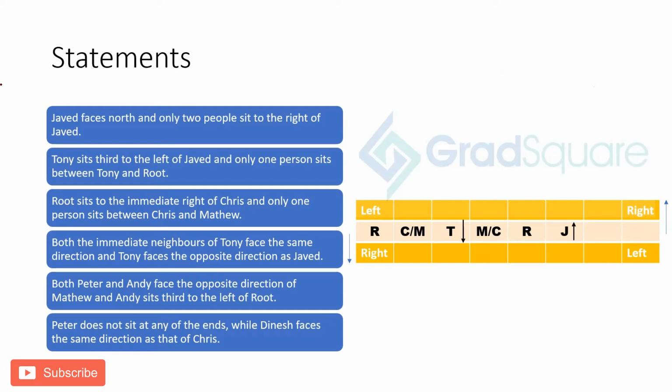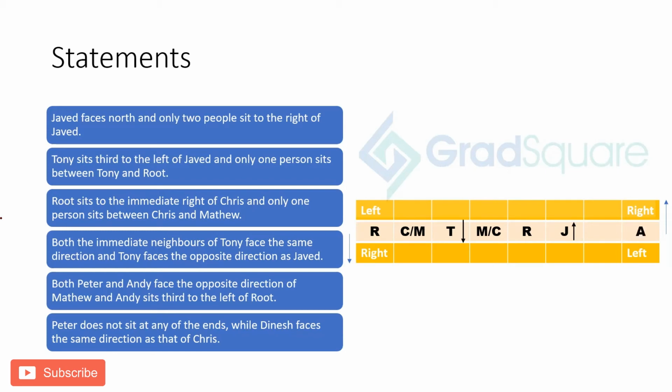Now see, third to the left of Root, if I'm going to take this case and assume that Root is looking downward, third to the left will be 1, 2, and 3, and that will be the place where Matthew is sitting. So that is not possible, correct? If I'm taking Root to be here, and we say Andy is sitting third to the left of Root, this side it is not possible because we'll have 1, 2, 3 here. You'll again have Matthew sitting here, so that's not possible. So definitely Andy is going to sit on this side only, nowhere else. Correct? So we can mark Andy there.